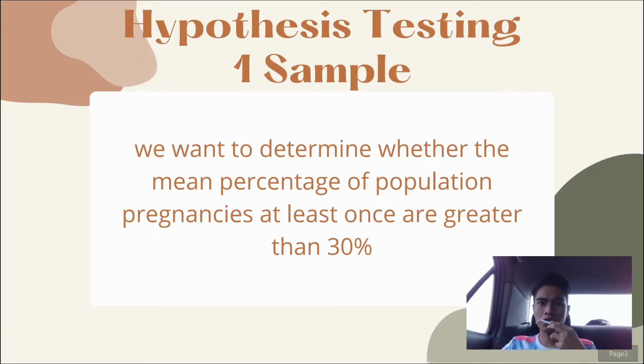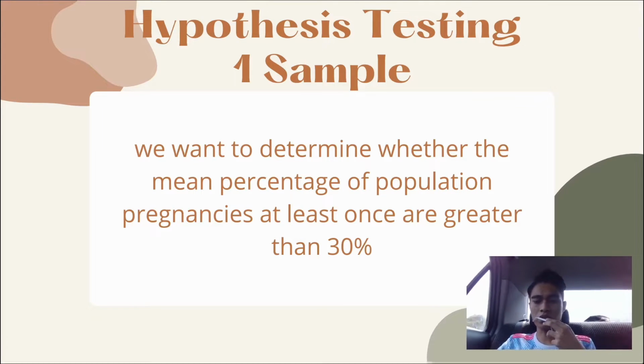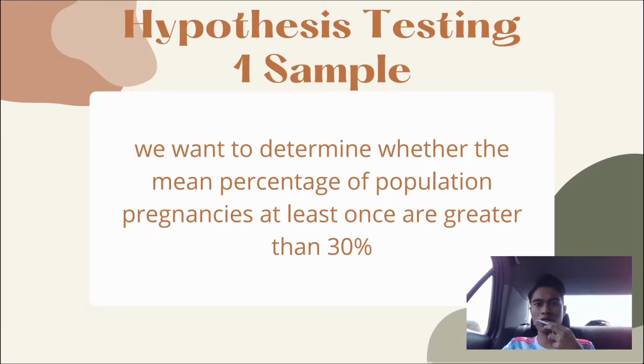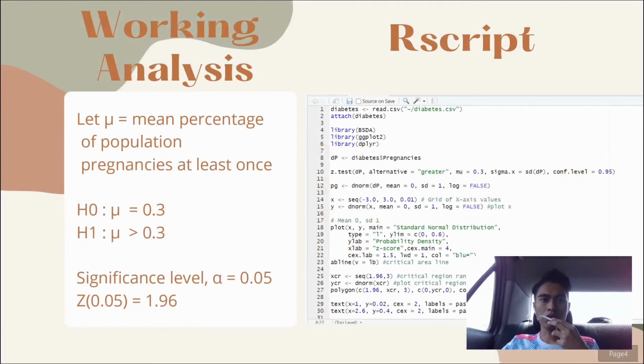So I will present the one sample test for our database. We are using one-sample hypothesis testing. Basically, we want to determine whether the mean percentage of the population with pregnancies at least once is greater than 30%. We use a sample of 768 pregnant women. For the working analysis, we let the mean be the mean percentage of the population with pregnancies at least once.